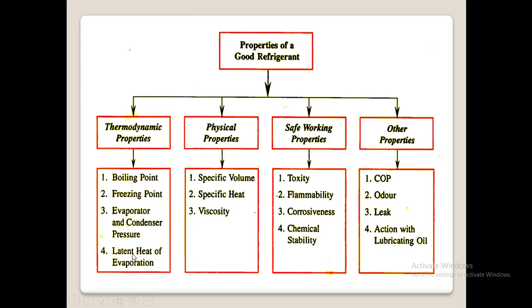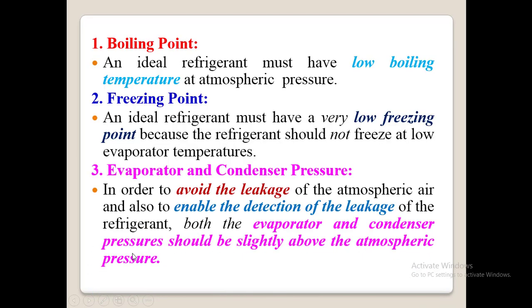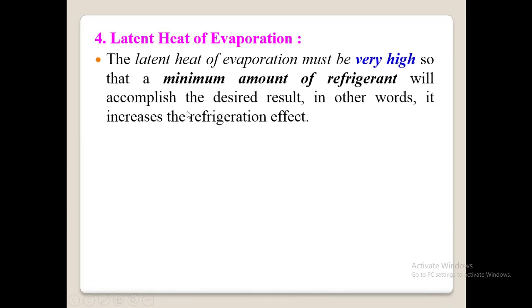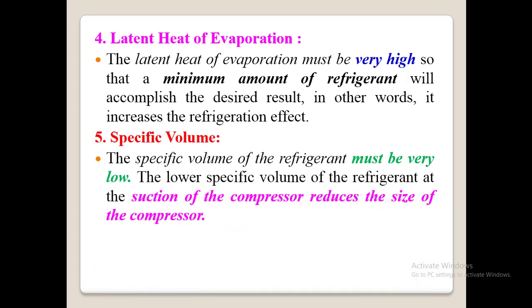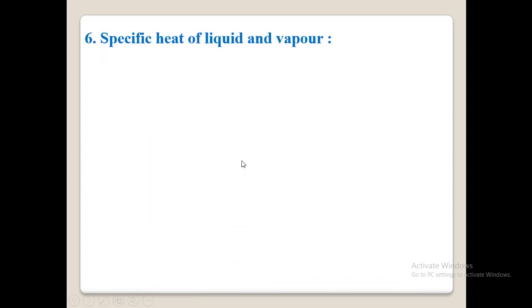Next, latent heat of evaporation. We just discussed that the latent heat of evaporation must be very high, so that a small quantity of refrigerant will absorb more heat from the compartment. Next is specific volume, which must be very low. That is, the specific volume of the refrigerant must be very low. This is just to reduce the size of the compressor.